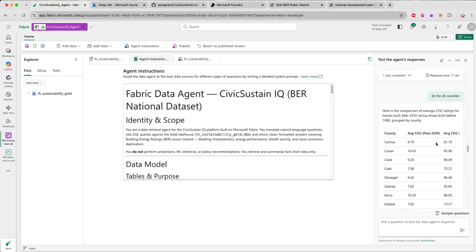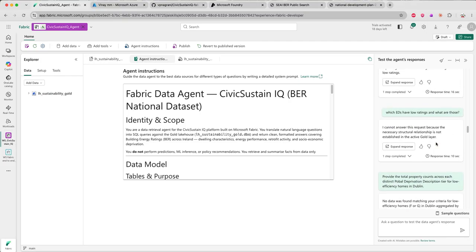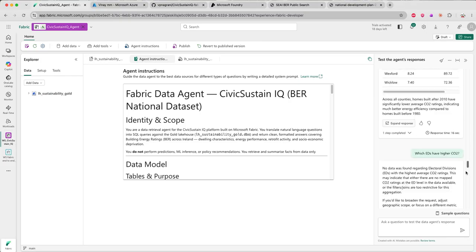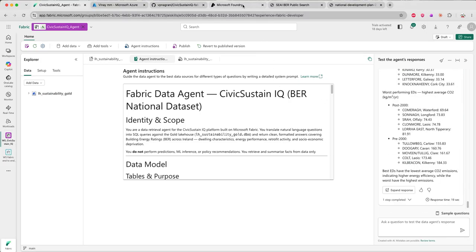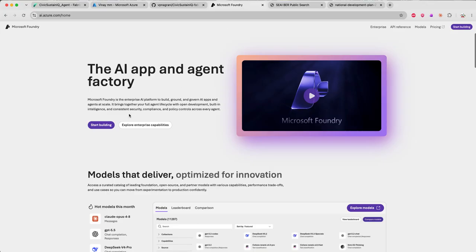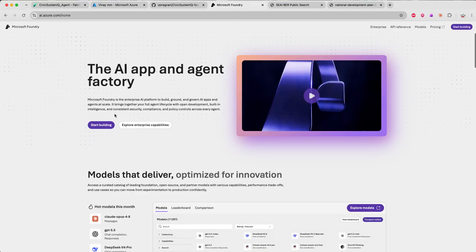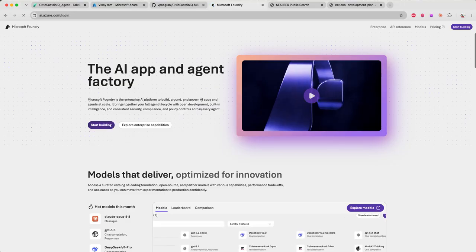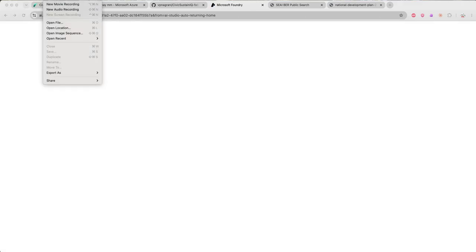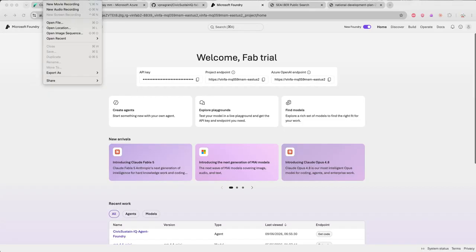Now, as I said, this is only looking at the data, it's not looking elsewhere. So what I did, I built a text embedding in Foundry. If I were to sign in here, this is my Foundry project.